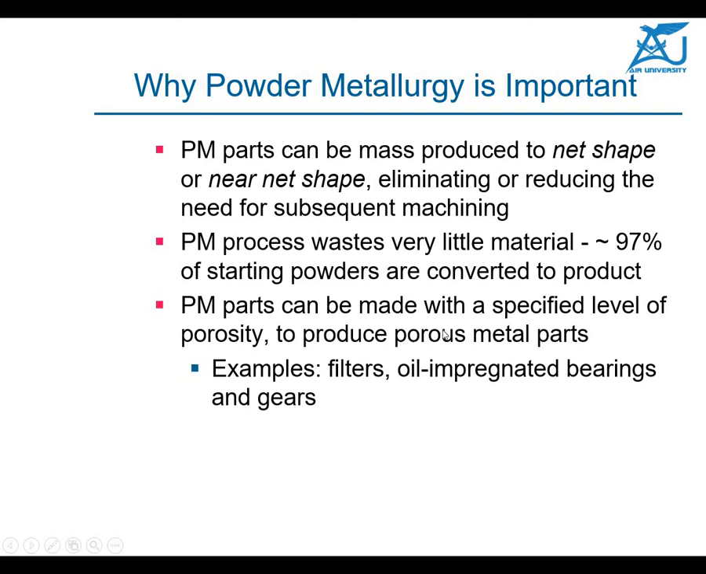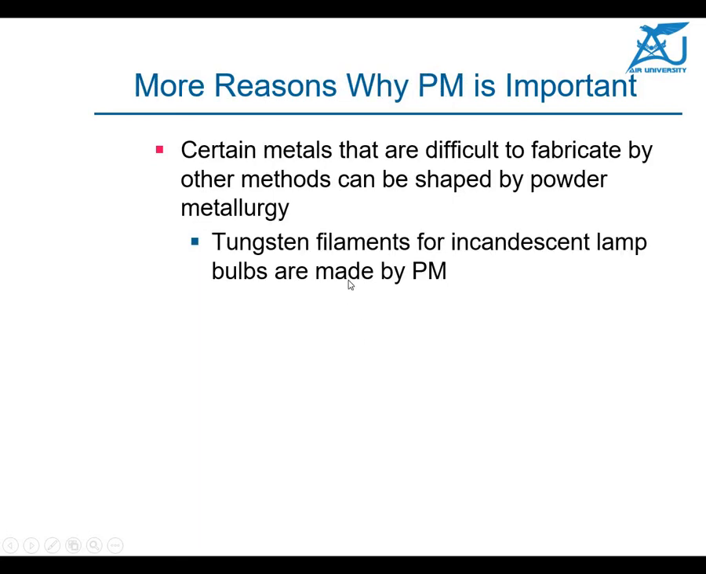These products can be made with a specified level of porosity, depending upon the compaction and the powder size and powder shape, to produce porous metal parts. Examples are filters, integrated bearings and gears, which you can make with the help of powder metallurgy. Another reason why powder metallurgy is important is that certain metals that are difficult to fabricate by other methods can be shaped by powder metallurgy.